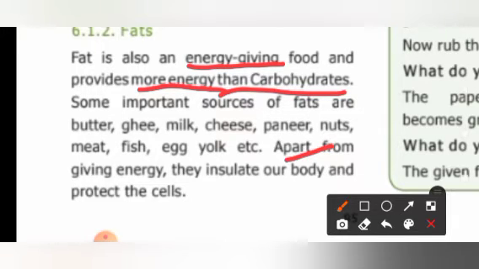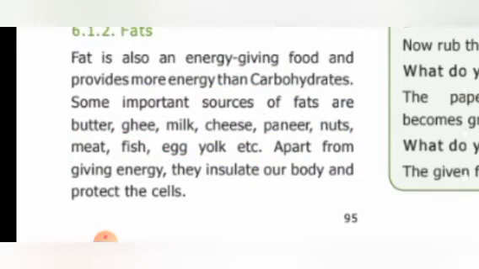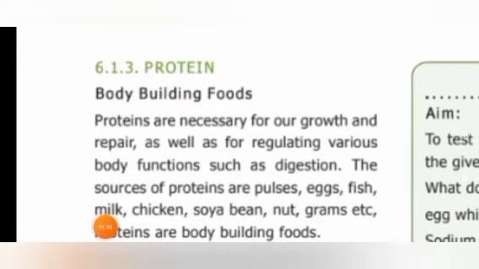That's why it is advisable to give all these sources of fats to the growing children, isn't it? Oil and ghee are restricted only for aged persons. But what about the growing children? They must take in all these things, but within a limit. Keep that in mind, children. Then, what is the next?